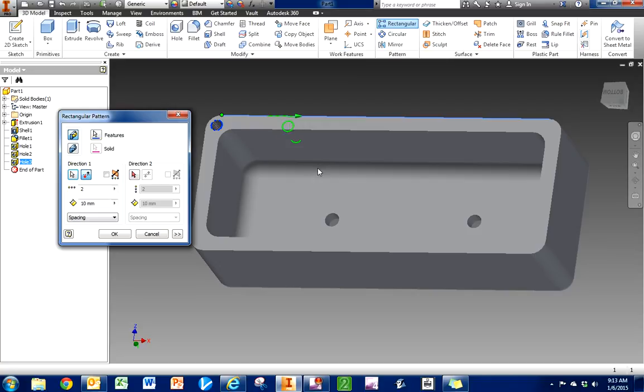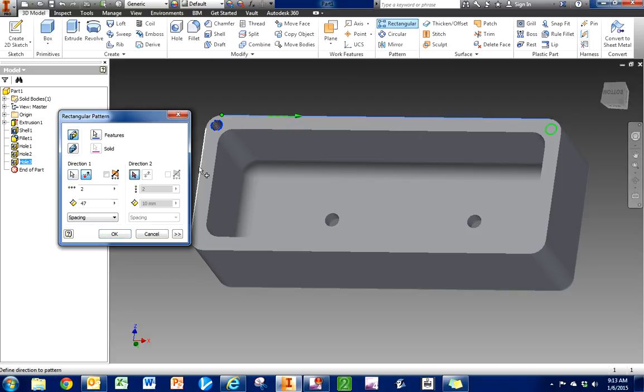How far do I want it to pattern it? Don't I know that the total dimension from here to here is 50? But it needs to be 47 because there's a 1.5 inset on each side, right? So I'm going to pattern 2 of those to 47. Notice it places it right where it needs to be.